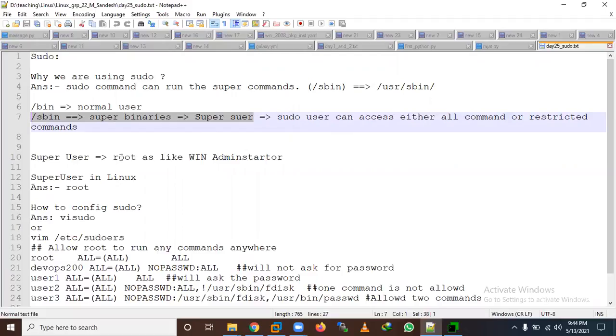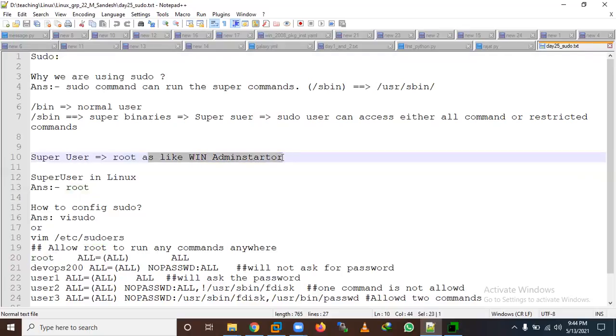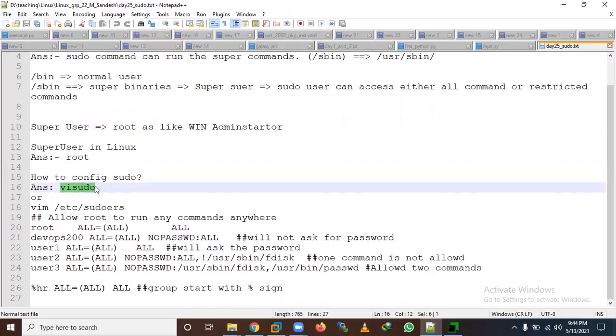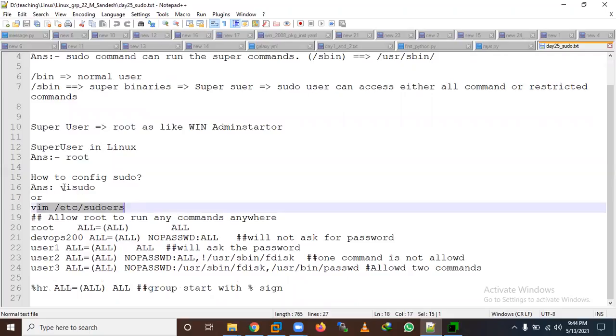The super user root in Linux is the same as the system administrator in Windows. In Windows we call it Administrator. So how do we configure sudo? We need to use visudo. We have two ways: either I can run visudo or vim /etc/sudoers file. Both will open the same thing. So let me use vim.